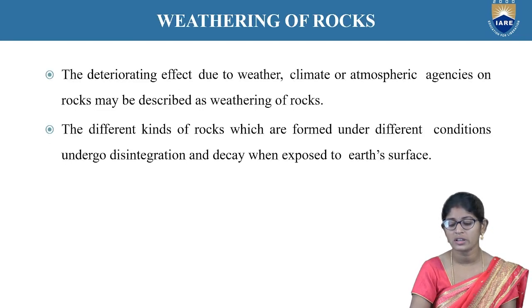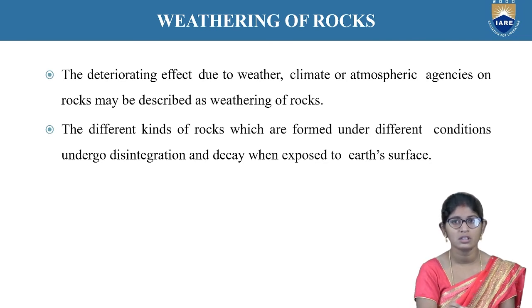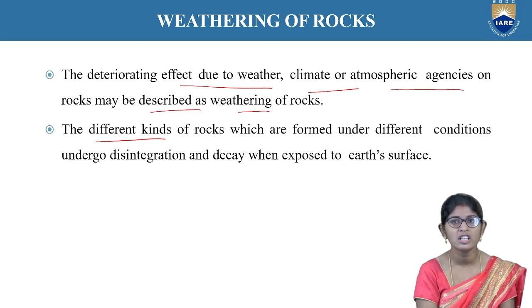Coming to the next slide, weathering of rocks. Weathering of rocks means the deteriorating effect on rocks due to weather, climate or other atmospheric agencies. Different kinds of rocks, formed under different conditions, undergo disintegration or decay when exposed on the earth's surface.